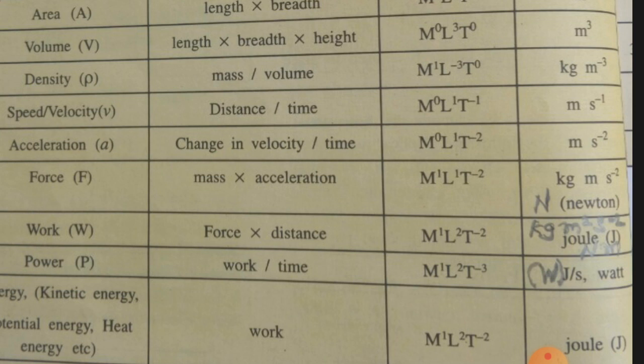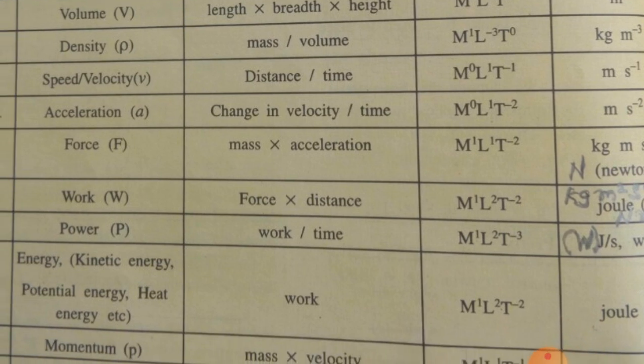If the derived SI unit of power is asked, you have to write capital J upon small s, joule per second, which is equivalent to watt. If the derived unit is asked, you should write J capital by small s.